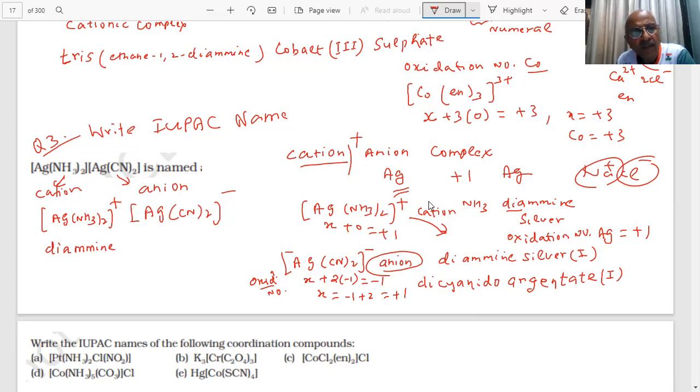Diamine silver. Cation is named first. Oxidation state 1. Anion will be named second, student. That is dicyanide, because it is an anionic complex, argentate, and oxidation number 1. This is the correct IUPAC name of this compound.